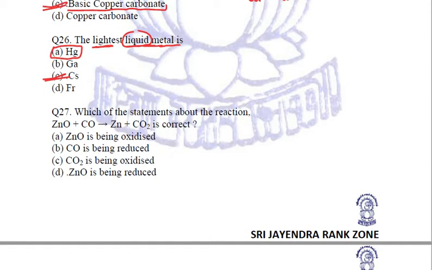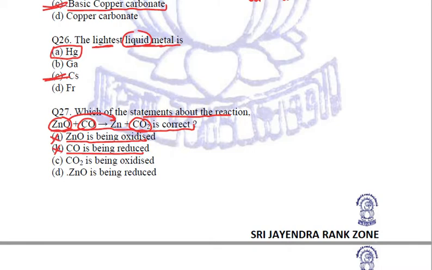Next, which of the statements about the reaction ZnO plus CO gives Zn plus CO2 is correct? Now here we can see that carbon monoxide is reacting as a reducing agent, which is reducing zinc oxide into zinc by taking oxygen with it and forming carbon dioxide. So here zinc oxide is being oxidized? No, it is being reduced. Carbon monoxide is being reduced?